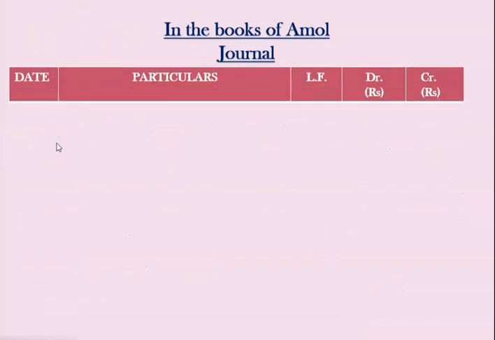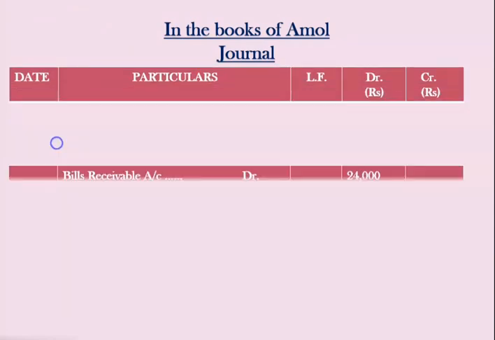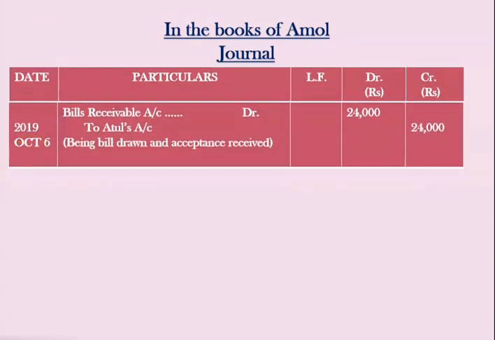Right? Now let us see the journal entries in the books of Amul. In the books of Amul, journal format. Now see the first journal entry. Amul has drawn the bill that is accepted by the drawee, that is Atul. So therefore the acceptance entry will come here. 2019 October 6, Bills Receivable Account debit to Atul's Account 24,000. Being bill drawn and acceptance received.